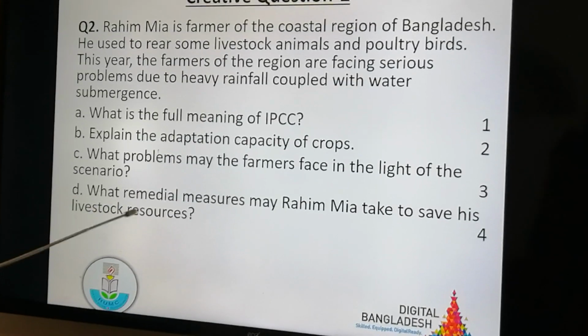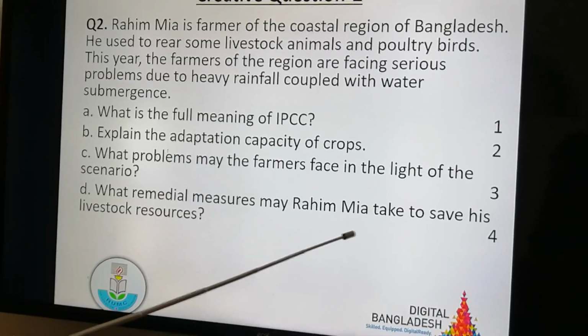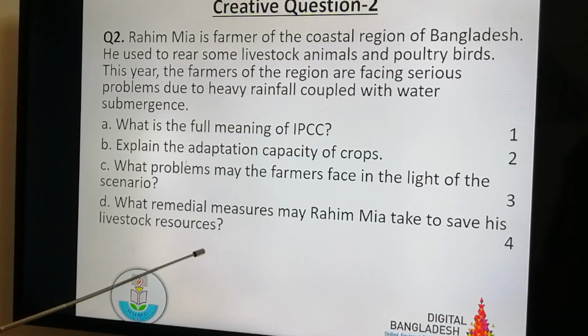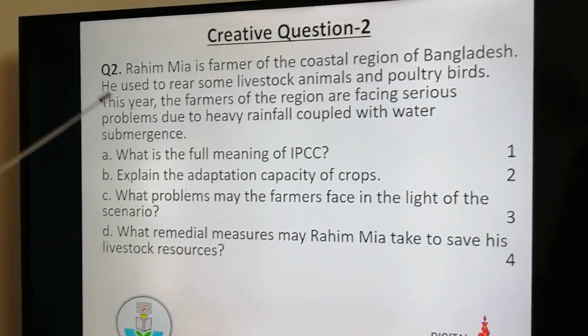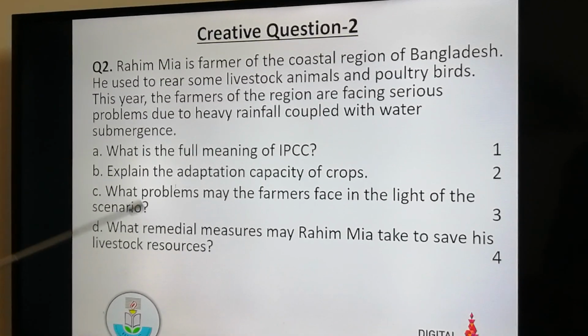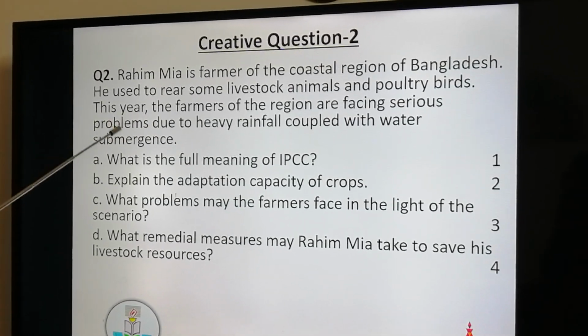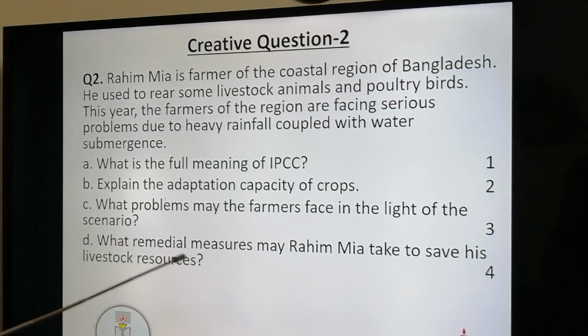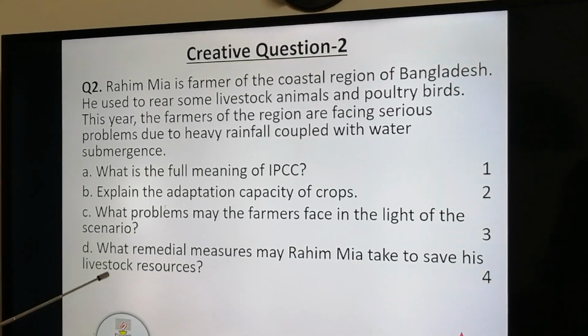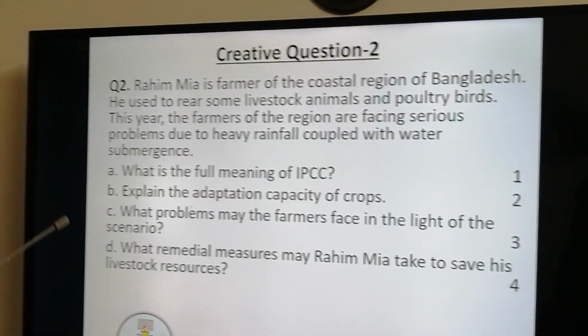D. What remedial measures may Rohingya take to save his livestock resources? In the condition of the problems due to climate change, what problems Mr. Rohingya is facing, and you are to suggest what measures are necessary to take.